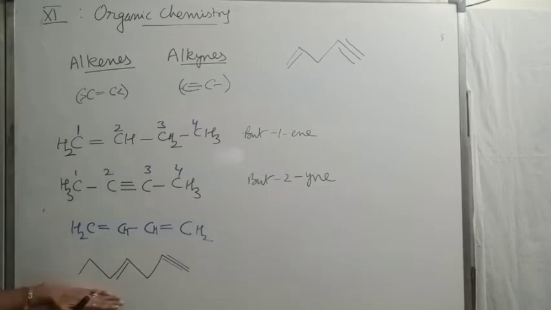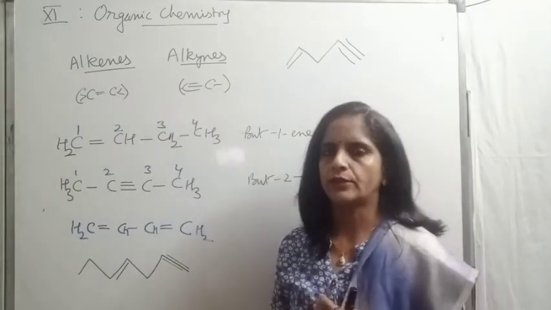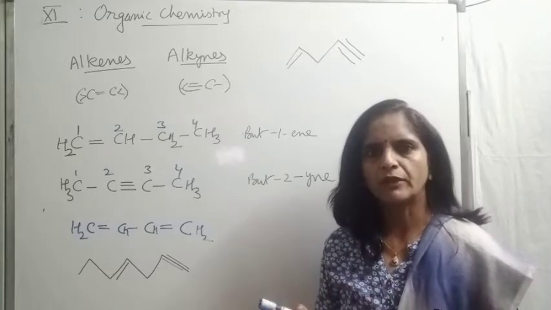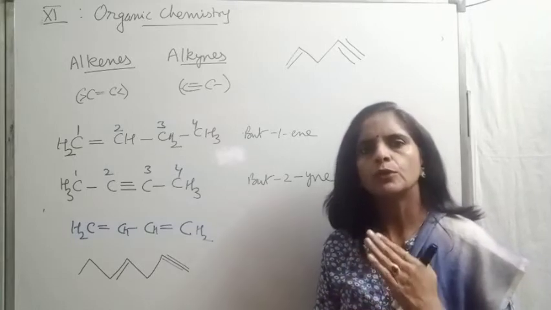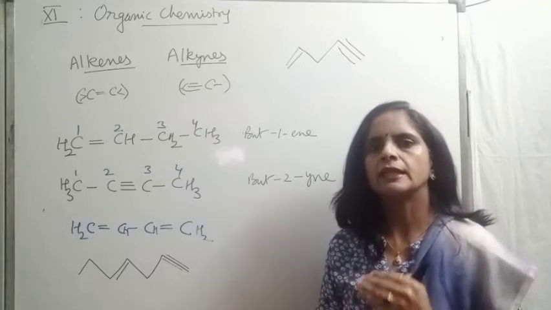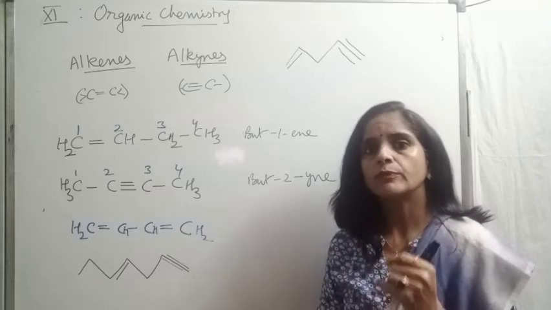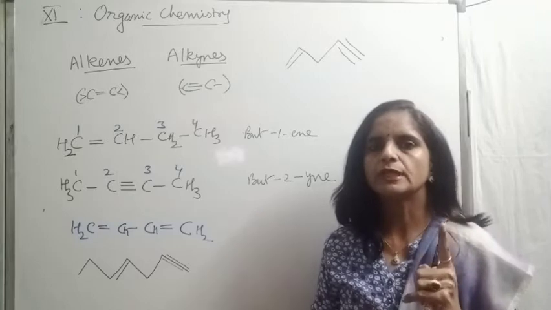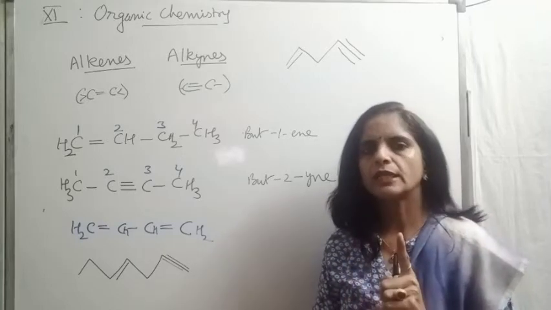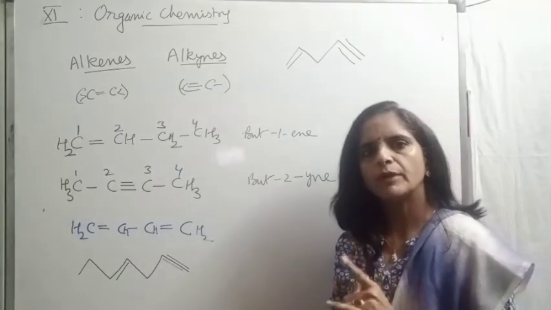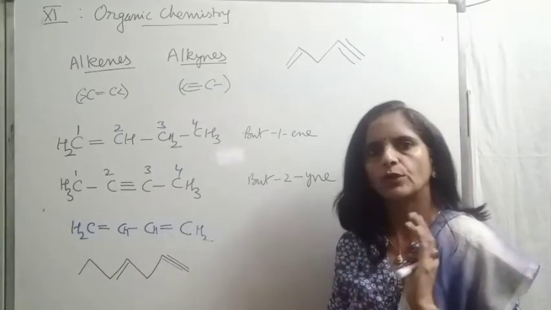Now, in this example, the first question again comes regarding numbering from left or right. Do we prefer double bond or triple bond? There is no such meaning of preference. For IUPAC, both take the same priority. So we will follow the same rule: select that which gives minimum number to unsaturation. Better listen, I am using the term unsaturation, not double or triple bond. So prefer that which gives minimum number to unsaturation, whether it is a double bond or a triple bond.